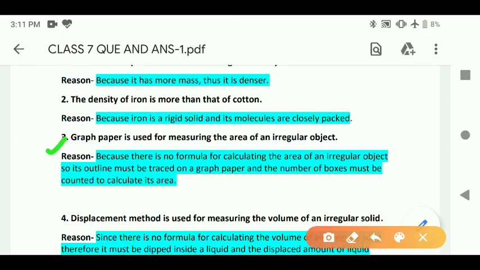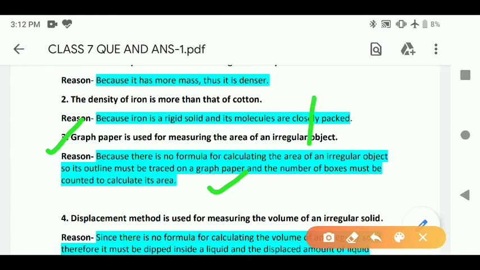Third, graph paper is used for measuring the area of an irregular object. Question number third. Graph paper is used for measuring the area of an irregular object because there is no formula for calculating the area of an irregular object. So its outline must be traced on a graph paper and the number of boxes must be counted to calculate its area. So by using graph paper we can calculate area of irregular object.